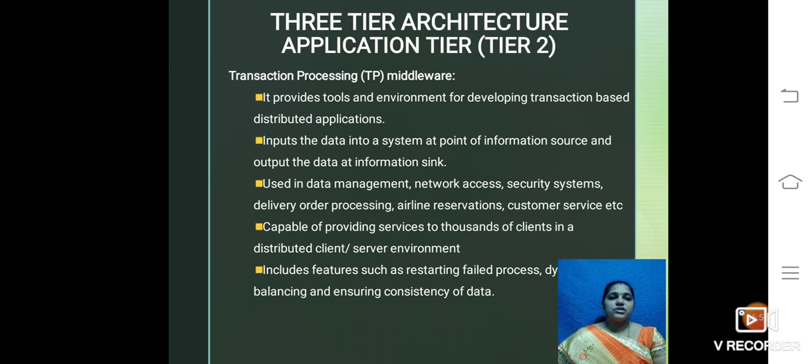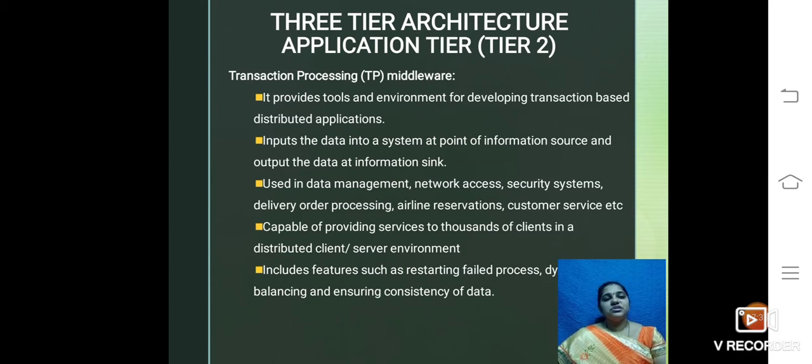Next is transaction processing middleware. It provides the tools and environment for developing transaction-based distributed applications. It inputs data into a system at the point of information source and outputs the data at the information sink. It is used in data management, network access, security systems, delivery order processing, airline reservation systems, customer service, etc. It is capable of providing service to thousands of clients in a distributed client-server environment.